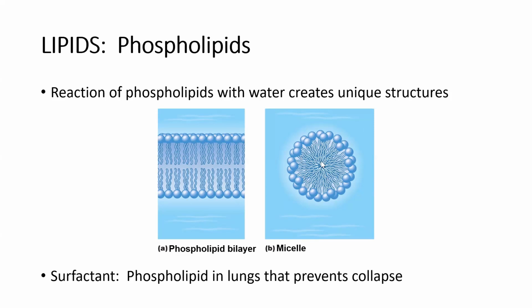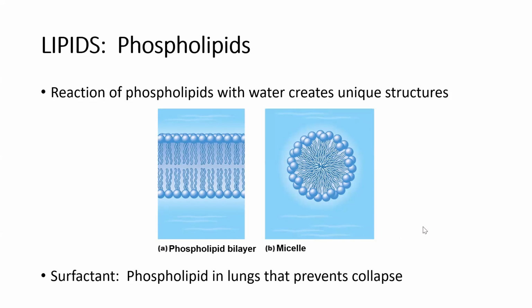So the fat would be stored in the internal part of this micelle, where it'll be in contact with the hydrophobic or nonpolar tails of these phospholipids, whereas the outside of the micelle has the polar heads, which are moving along quite nicely with the aqueous environment. So we can see how a structure like a micelle would be pertinent to moving fats around in our aqueous physiologic environment. Another example of phospholipids is surfactant.